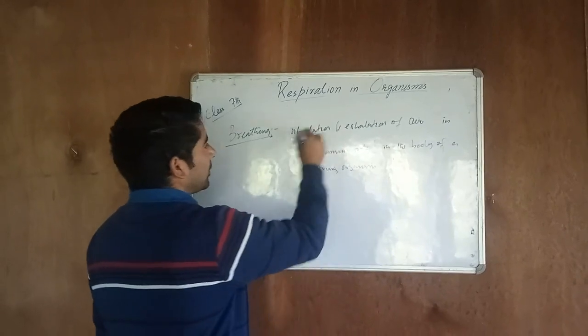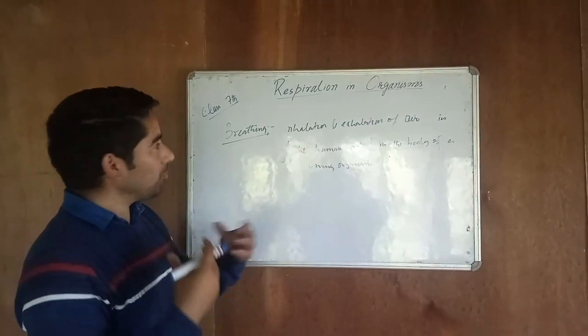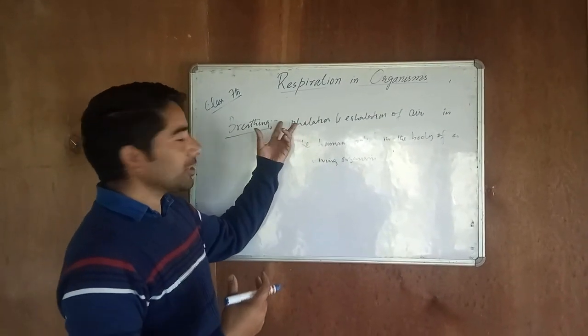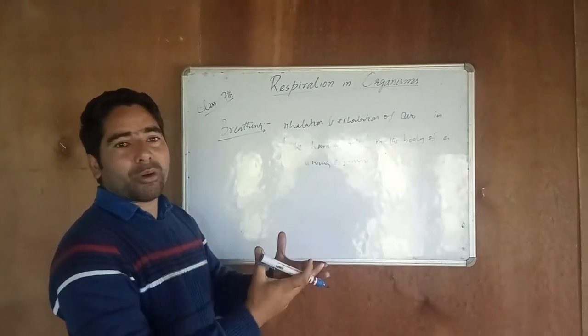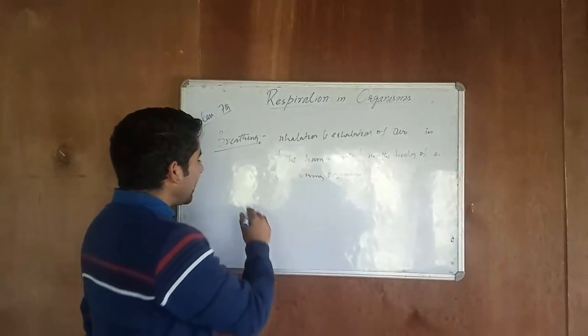Taking in air through our nostrils or nose is called inhalation, and leaving out the air is called exhalation.